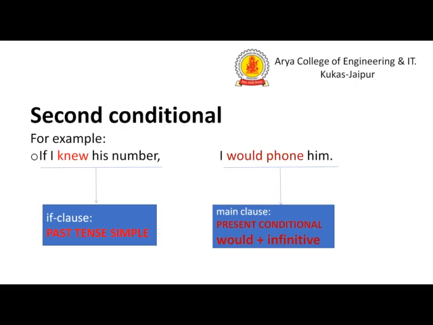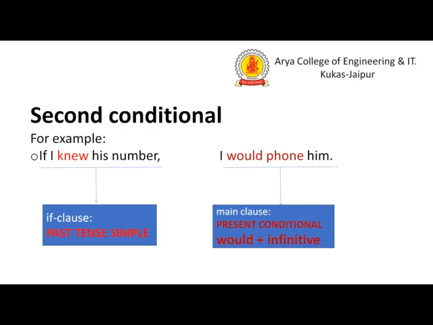The example we have: if I knew his number, I would phone him. The rule we learn here is that the sentence starts with if, and after that we apply the second form of the verb, the past indefinite tense, which is called the past simple. For this reason we apply the second form of the verb, know, knew. So here we are applying knew.